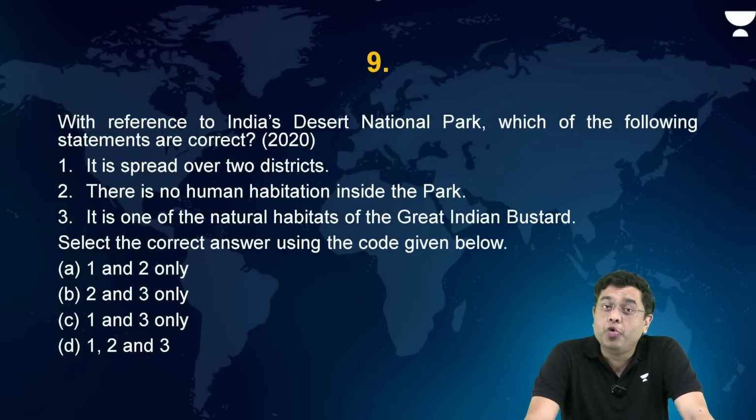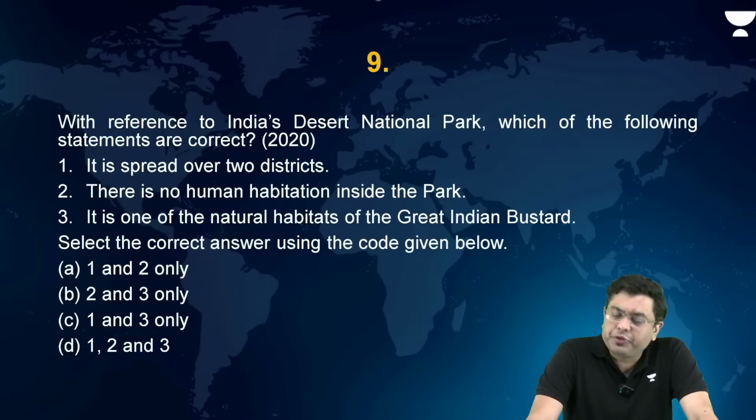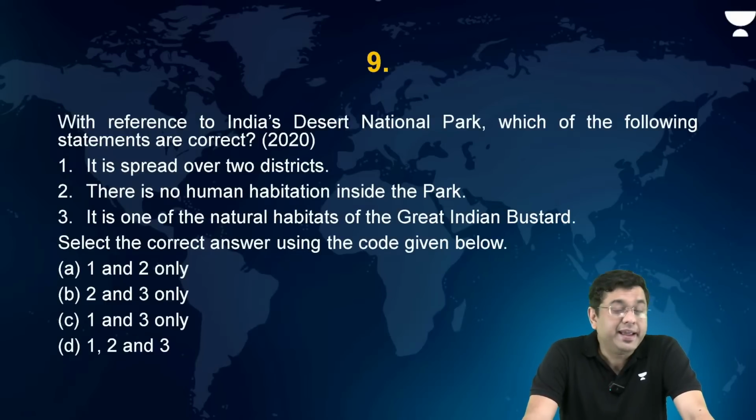So it is spread over 2 districts. Now, Desert National Park is situated in the area of Western Rajasthan, that is in the Thar Desert, obviously, and around the region of Jaisalmer. So it is spread over 2 districts. There is no human habitation inside the park. It is one of the natural habitats of the great Indian bustard.